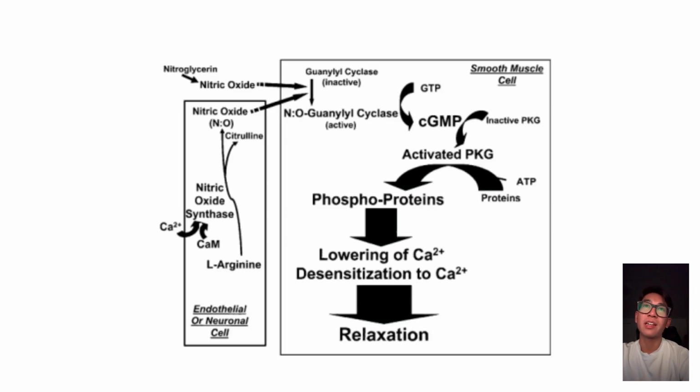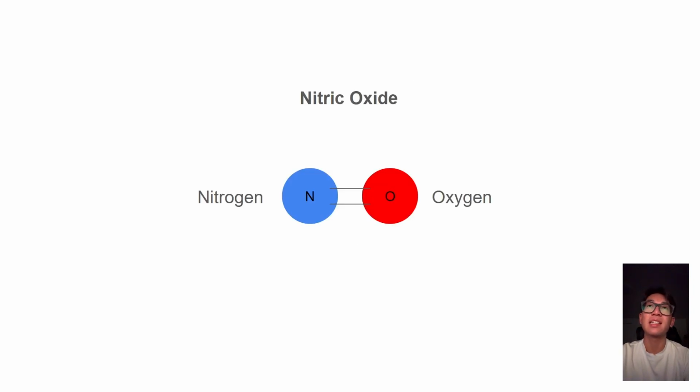But what is nitric oxide exactly? Nitric oxide is a gaseous signaling molecule that is made up of oxygen and nitrogen. It's most commonly known for its cellular response of vasodilation within endothelial cells, which is when blood vessels widen and allow for more blood flow.